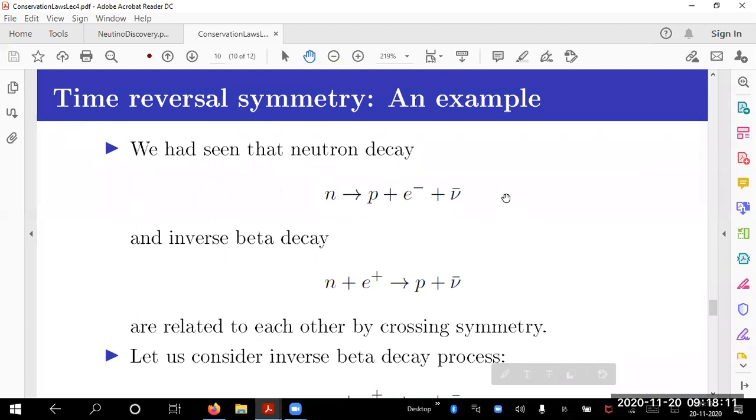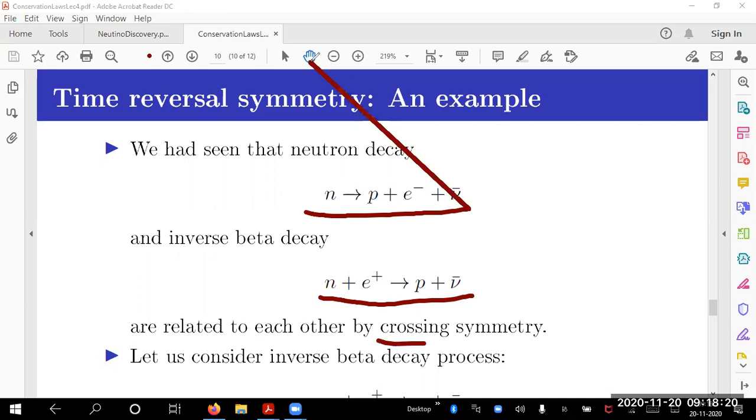One example that I'm always highlighting is the neutron decay. If you take a neutron decay, then there is an inverse beta decay occurring due to crossing symmetry. I had given this as an example of crossing symmetry.